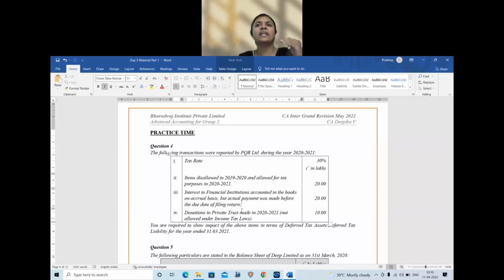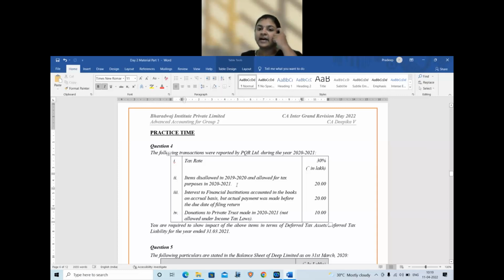So when income tax profit is less, we will pay lesser tax. Paying a lesser tax will incur a liability for later, which means it is a deferred tax liability ideally. But friends, since it is a disallowance in the previous year, this amount would have been called a deferred tax asset.